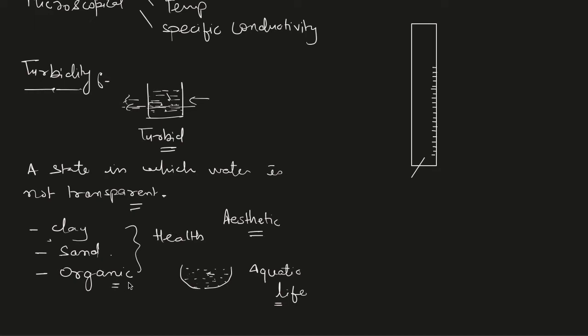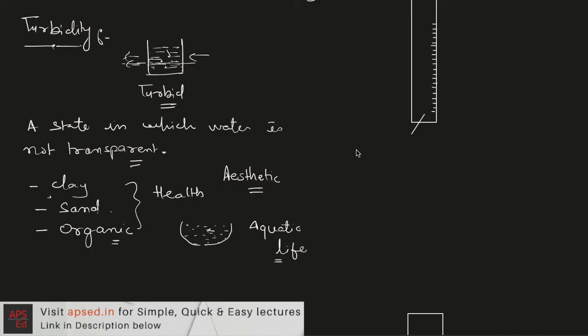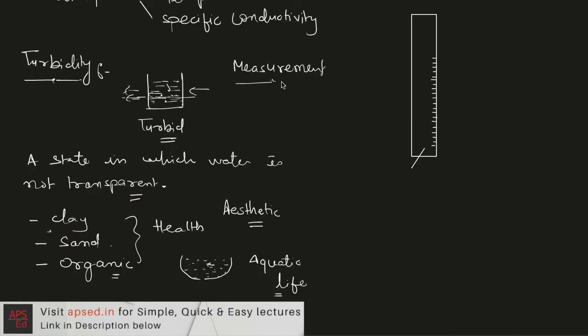Now let's talk about the measurement of turbidity. First of all, there is a standard unit for this measurement. We compare the turbidity of a sample with a sample that is made up with some standard values.